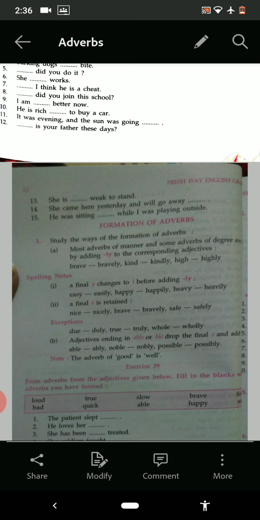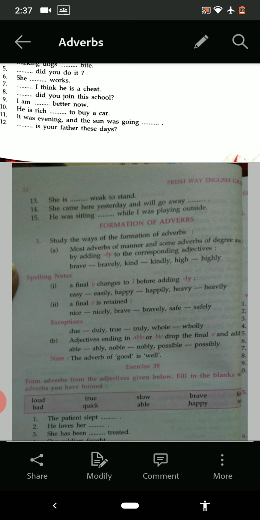Now, adjectives ending in able and ble drop the final e. Now see the example. Able, ably, noble, nobly, possible, possibly. The adverb of good is well.